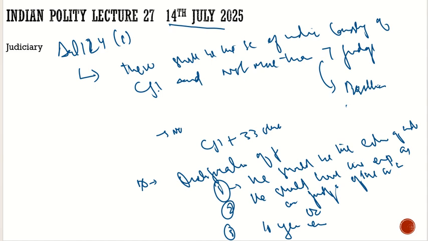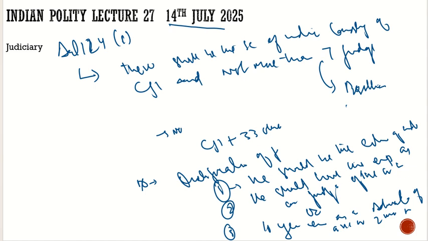If he has 10 years of experience as an advocate of a high court or two or more such courts. For example, the first criterion to be a Supreme Court judge is citizenship, let's leave it aside, everybody is a citizen here.